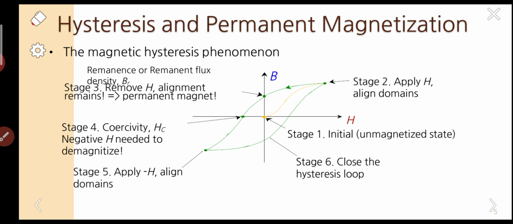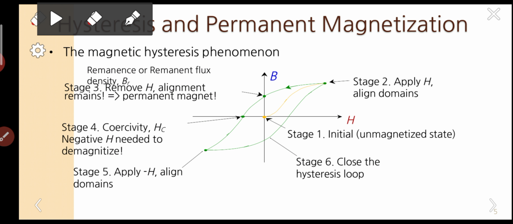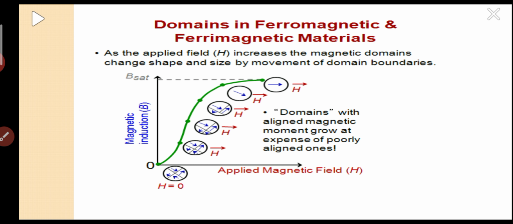So this is the variation of B with H in ferromagnetic materials. It will happen in ferrimagnetic materials also. So domains in ferromagnetic and ferrimagnetic materials. Simply using the domain concept, I am explaining in one stage, so you can simply understand by that.